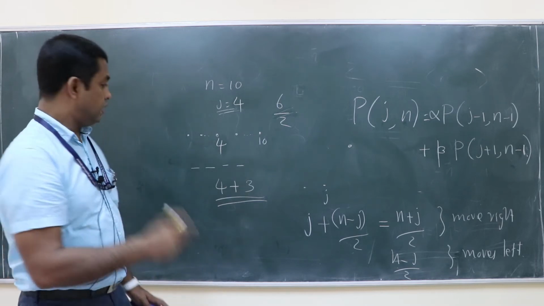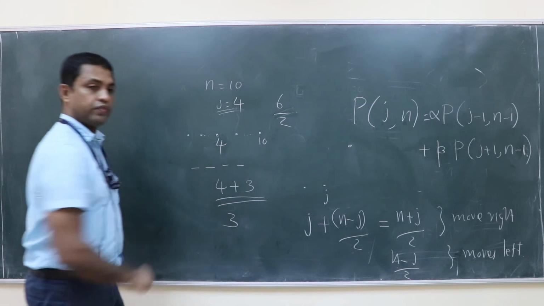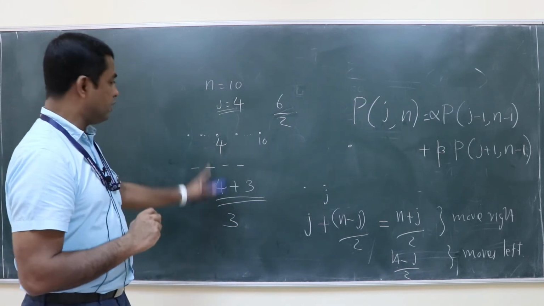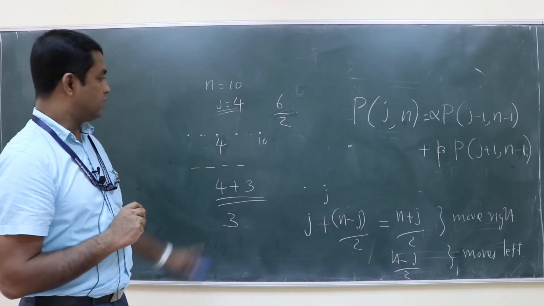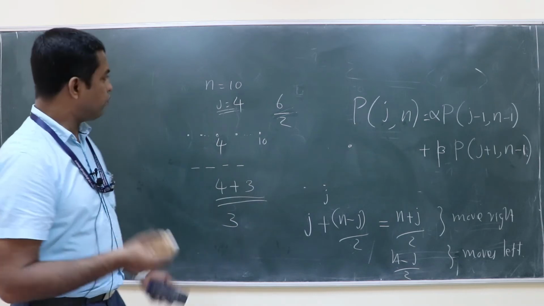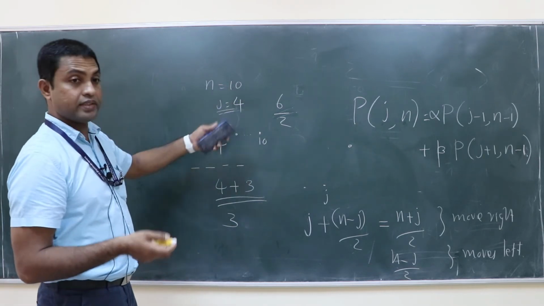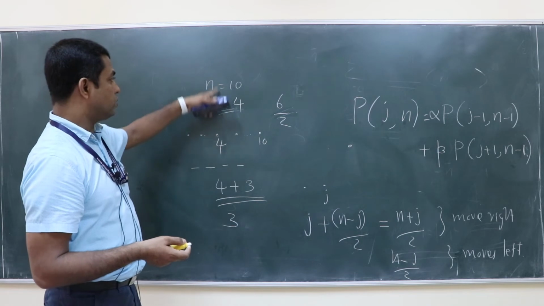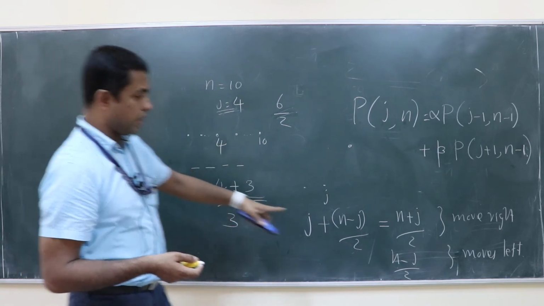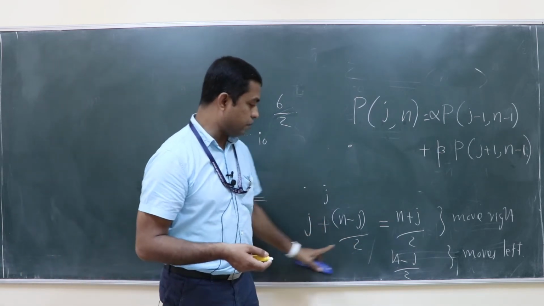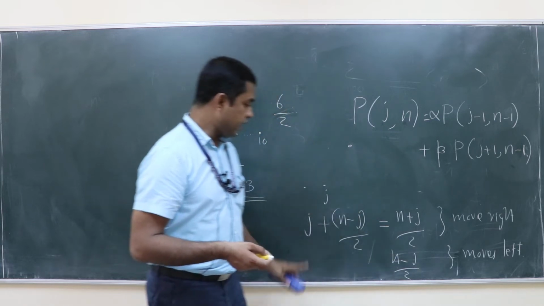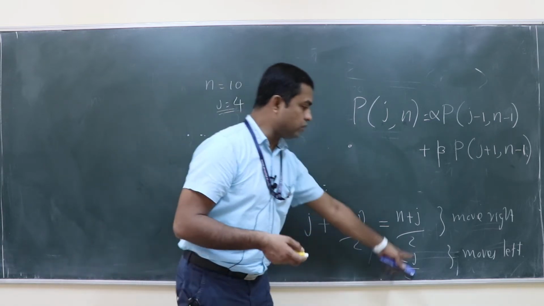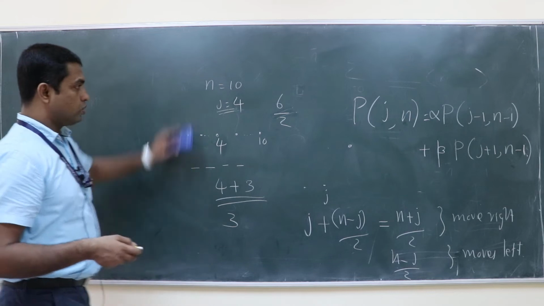Yes, sir. Then three times it has to move left. Okay, then only you reach site 4. So for any general case, n minus j should be even, that we know. The general formula is: you move right (n plus j) by 2 times, and the remaining (n minus j) by 2 times, you move left.